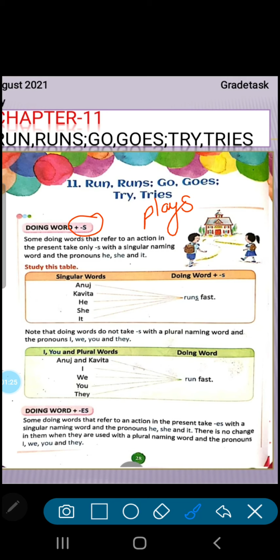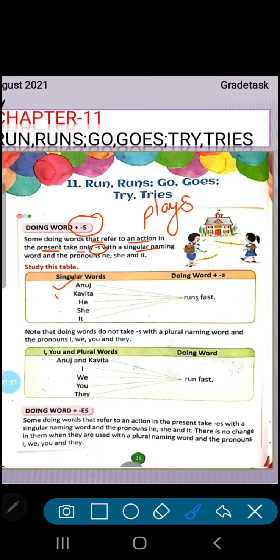Some doing words that refer to an action in the present take only s. When we are talking about the present, like now, you are listening to me, I'm teaching you. He plays in the park, she dances, she reads the book. When we do something at present with a singular noun, singular naming word, meaning one.